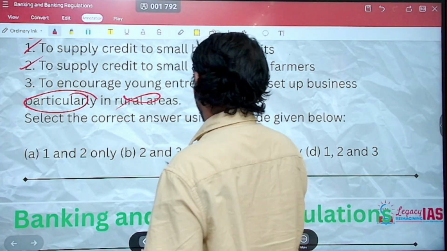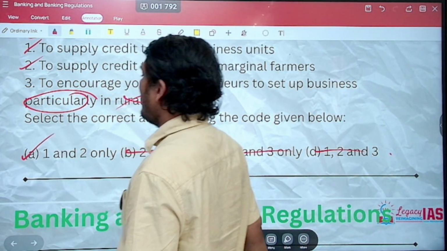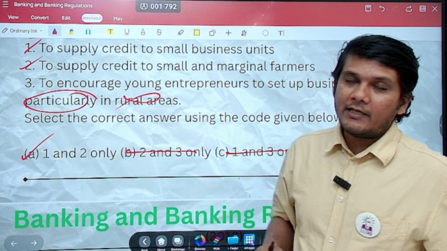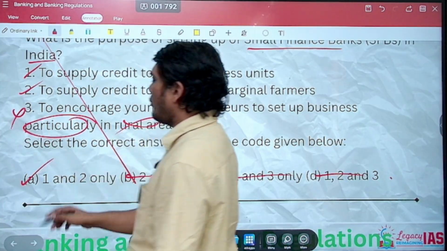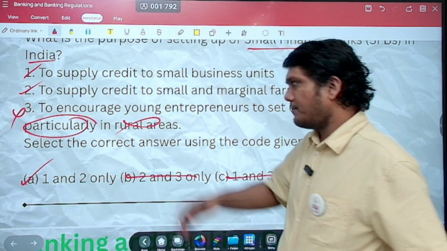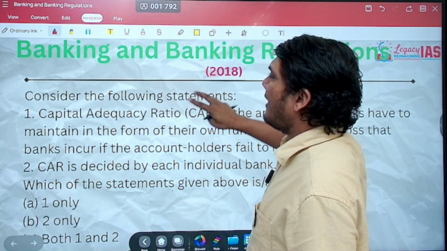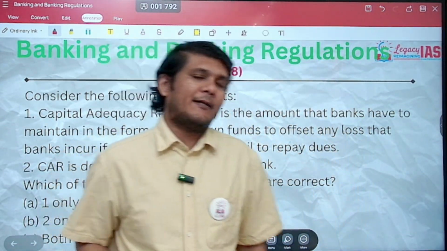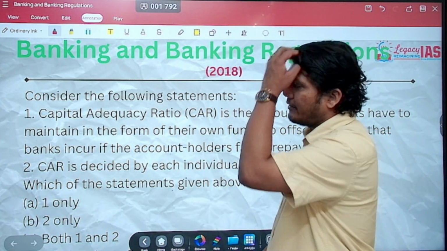So when statement 3 is incorrect, we know this, everything is incorrect. So the correct option here would be A, 1 and 2 only. If you only know that this is incorrect, you can still get the answer. But this is very straightforward. In fact, Payments Bank and Small Finance Bank were launched just around that time in 2016. So in 2017, they asked you the question about that.